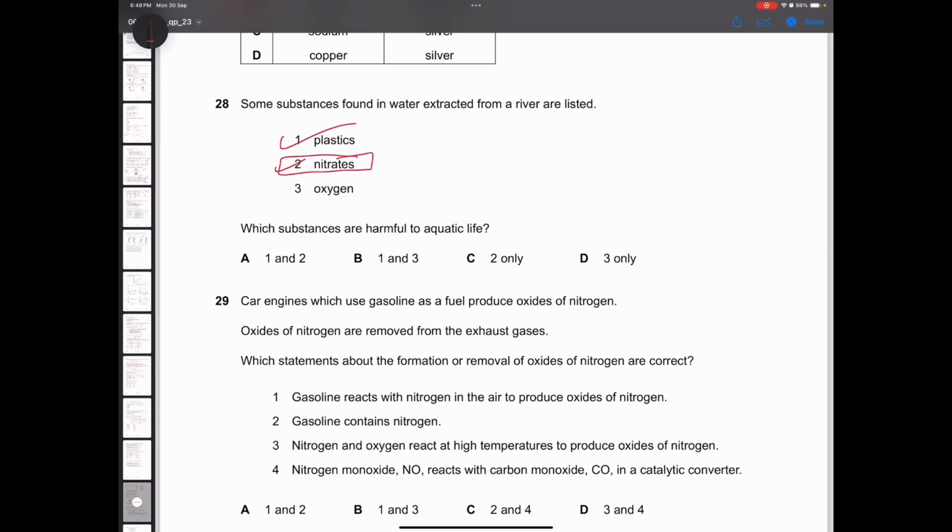Plants, when they respire, use up the oxygen. So that is one of the issues. So option 1 and 2, option A will be the correct one.